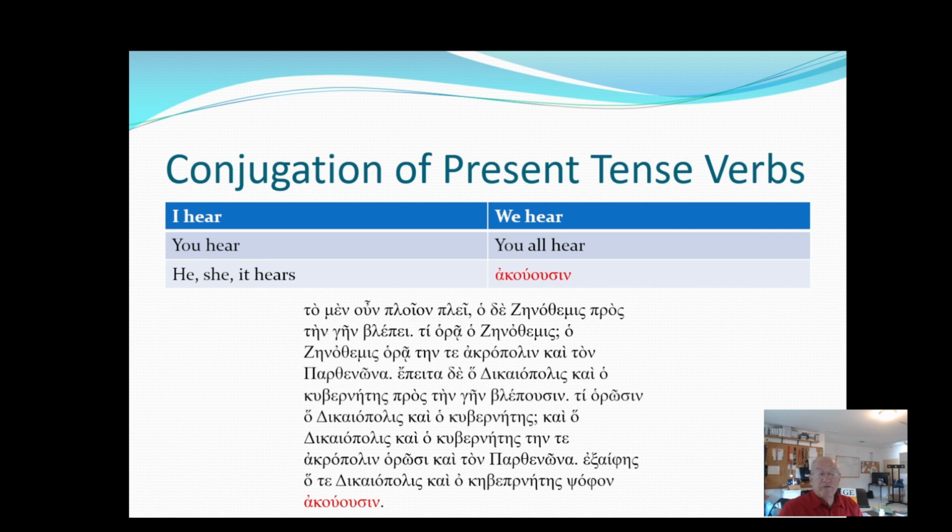Okay, so we have the final verb, akusen, and this is I hear, you hear, he, she, it hears, we hear, you all hear, akusen, they hear. And so in this context it says, suddenly Decapolis and the captain hear sophon, a sound, as we've seen. Akusen is the verb.